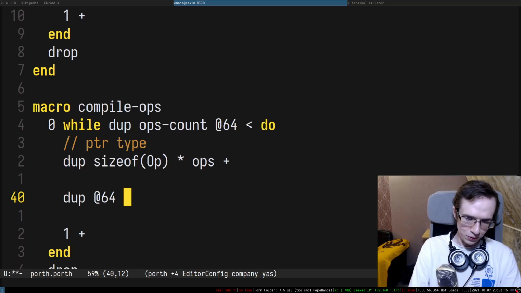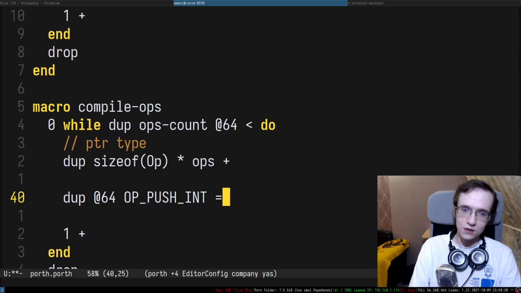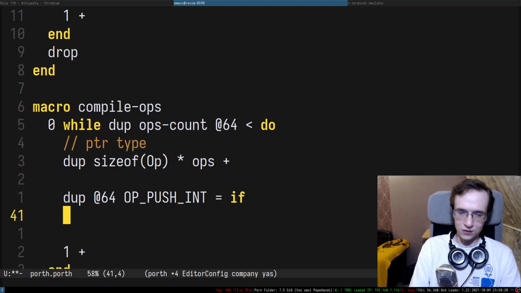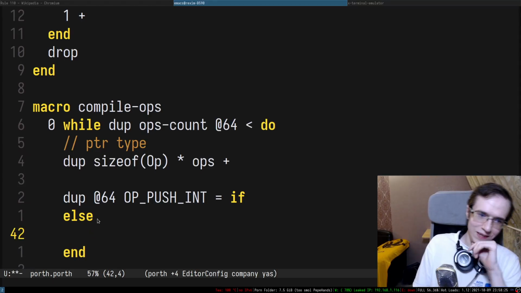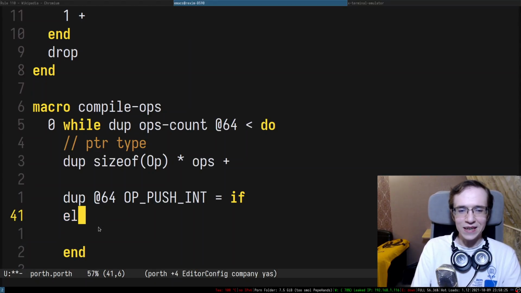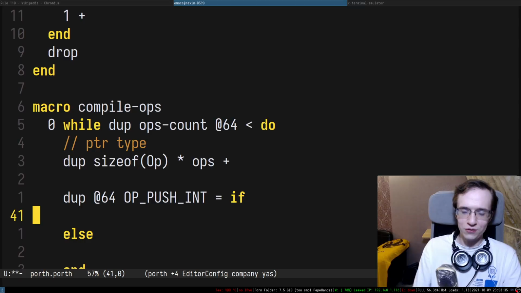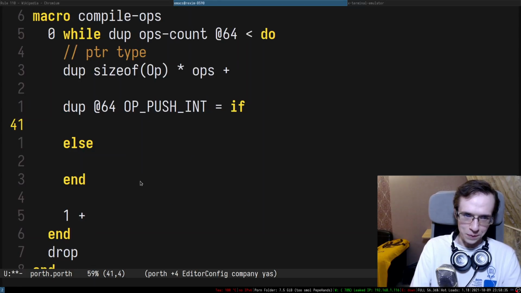If this type is op push int, equal, I'm gonna do one thing. Oh man, this one is interesting. So yeah, we don't have anything like else if, like elif or anything like that. So you're kind of forced to do a very stupid thing.